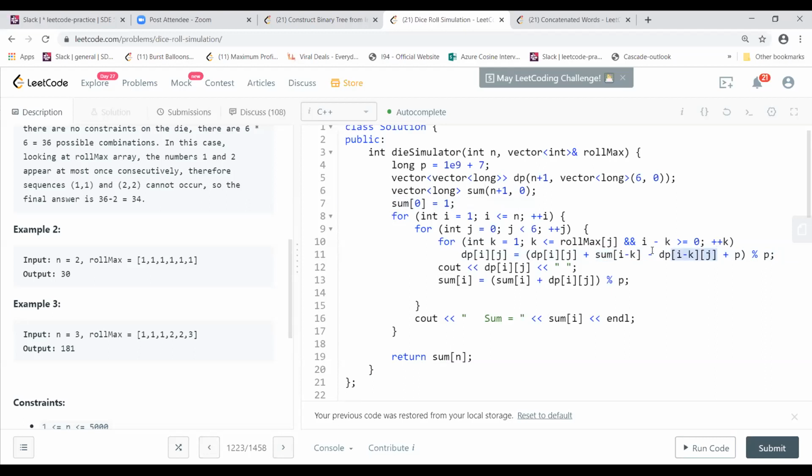But when I'm subtracting, I check if i minus k is greater than or equal to 0. Because I want to restrict at each and every level, if I'm at level 2, I don't want to go more than 3 in that case, right? So I'm just restricting to go further. Yeah. And this p is nothing but the mod value.